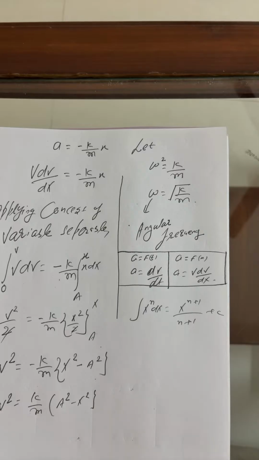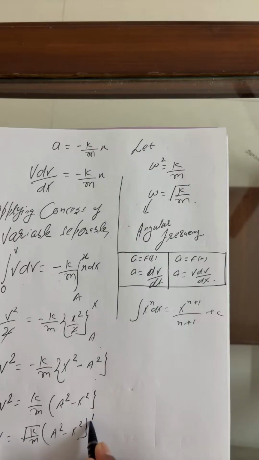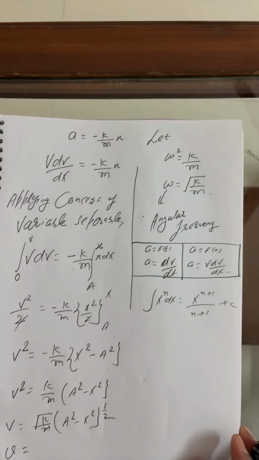Finally we get the result, v as a function of x. v equals root of k upon m into a squared minus x squared, to the power 1 by 2. This is what we can say omega, so we can write it also like this. Just rewrite the same equation.